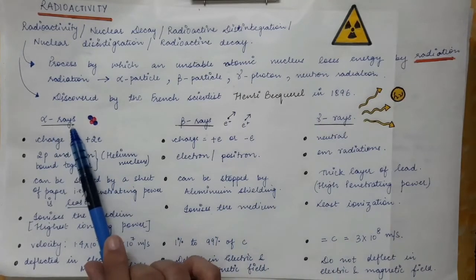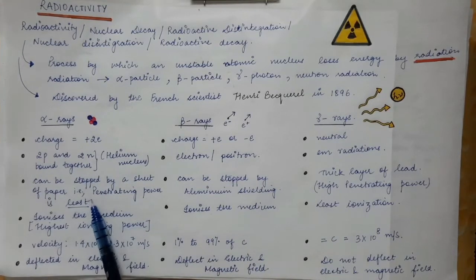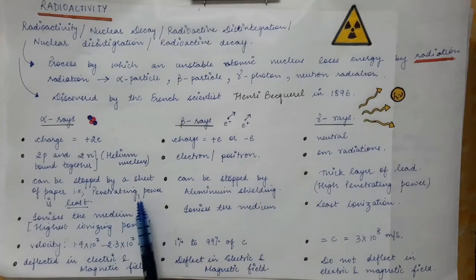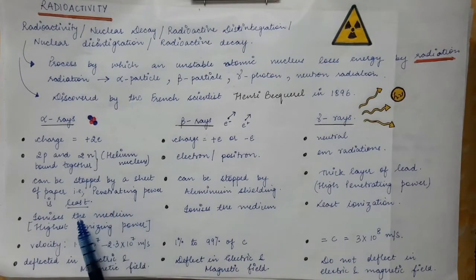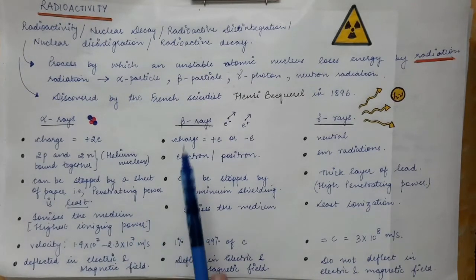Since alpha particles penetrate very little, they are stopped in the medium in a very small length, so they are easily stopped. And if they are easily stopped, it means they ionize the medium by the maximum amount as compared to beta rays and gamma rays.